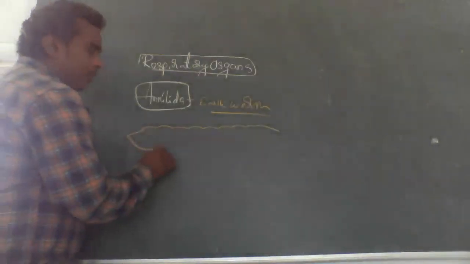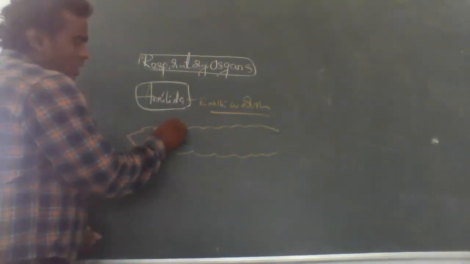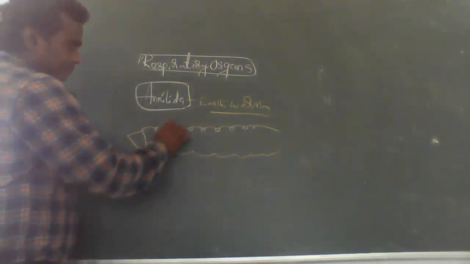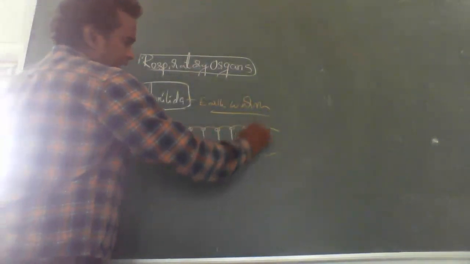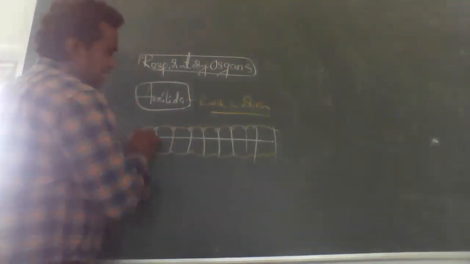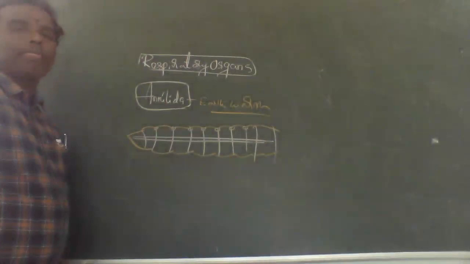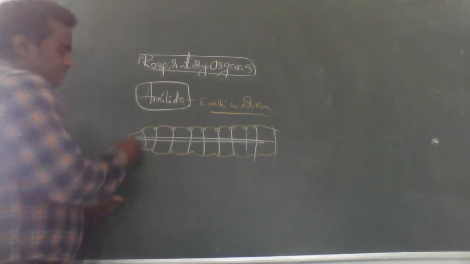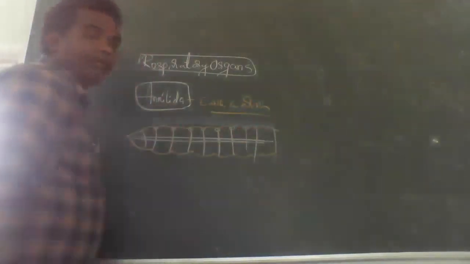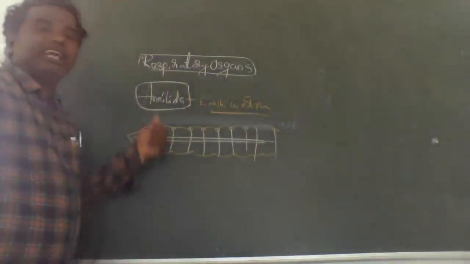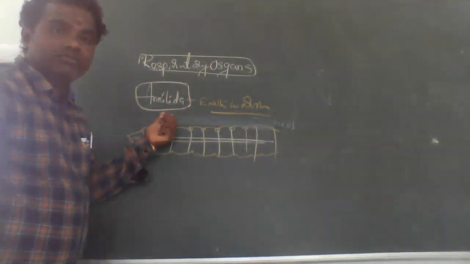The earthworm belongs to the coelomates. The earthworm skin is always wet in condition. Why is it wet?